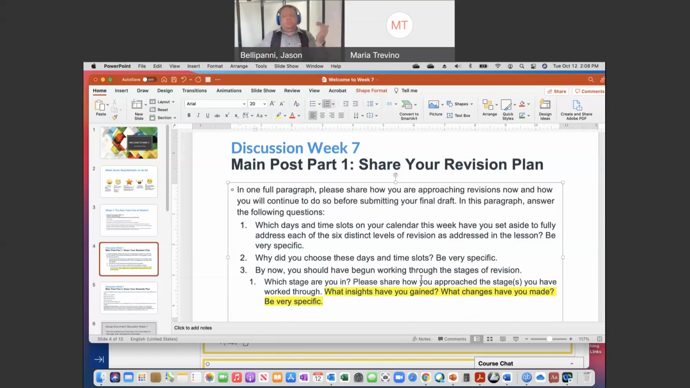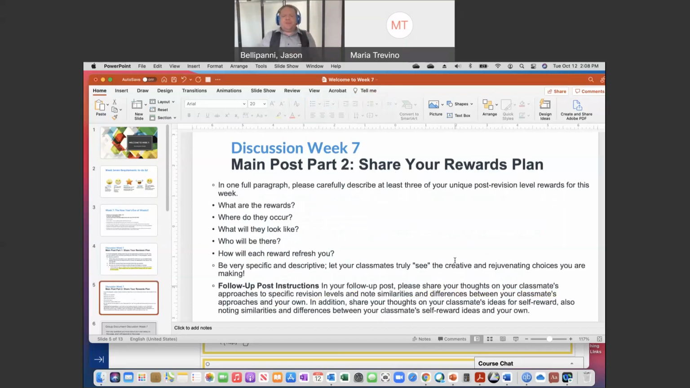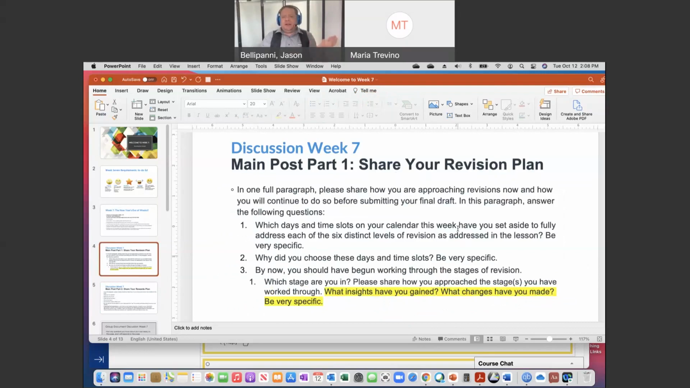So when you do part one, the first part of the post, what stage are you on in the revision world? There are, I think, 5 or 6 stages. So you just talk about where you are. What have you learned so far? What have you thought about? Have you made any changes? Again, being specific is the key to the whole post. That's the first part of the post, and it can all be done in one paragraph, right? In one full paragraph, you're giving us your schedule, dates and times, explaining why those dates and times, and telling us where you are in the revision process, what you fixed, and what you're working on.